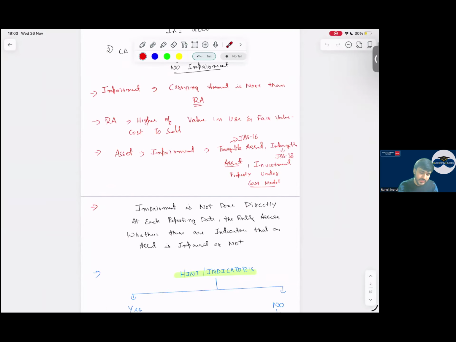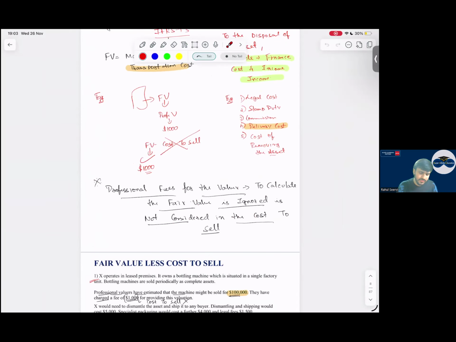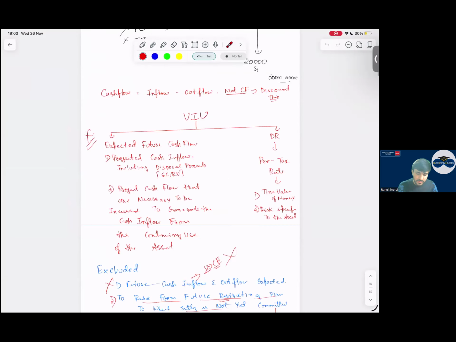Now coming to IS 36, a very, very important standard.